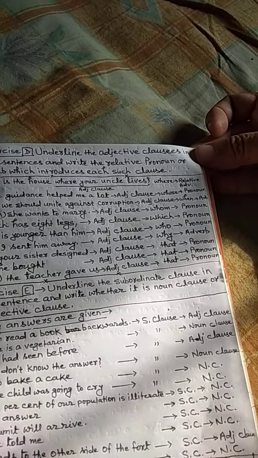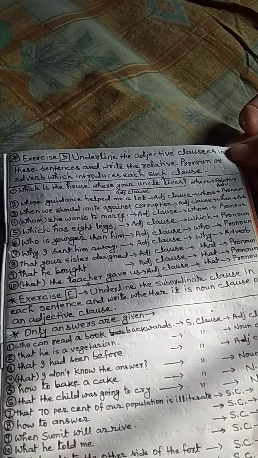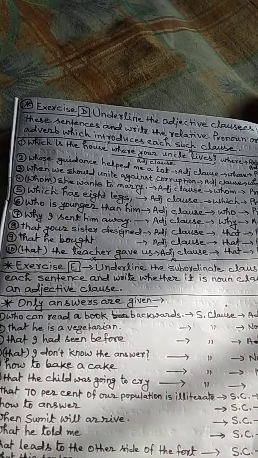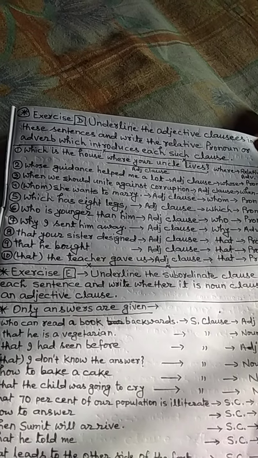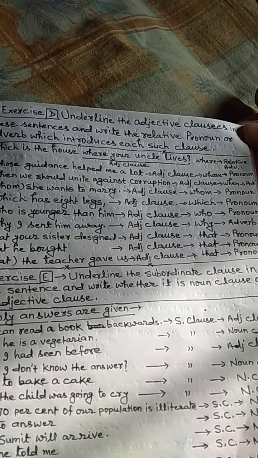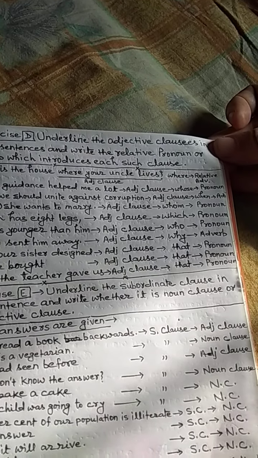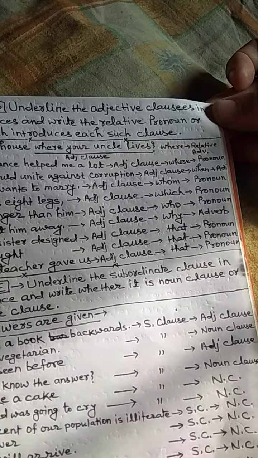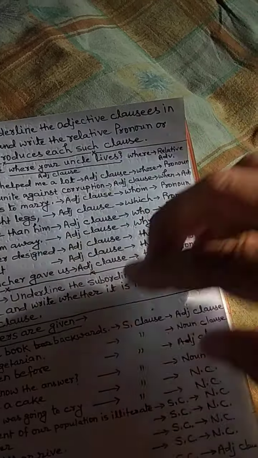Whose guidance helped me a lot is an adjective clause, and whose is the pronoun. Third one, when we should unite against corruption: adjective clause, and when is the adverb.